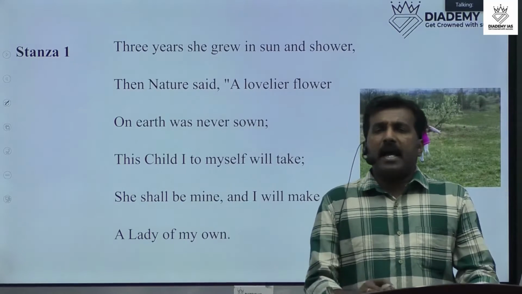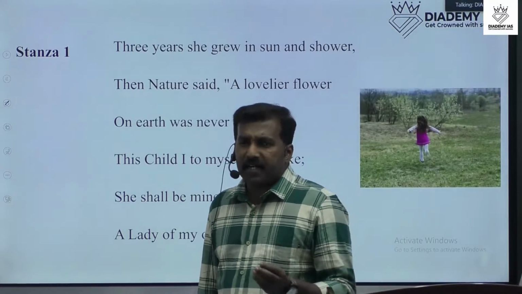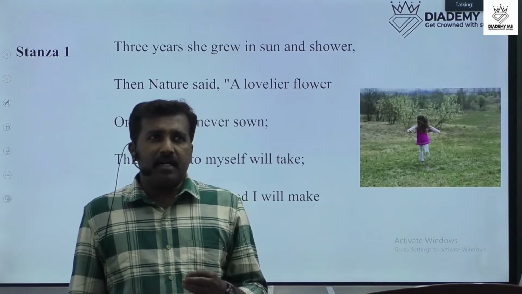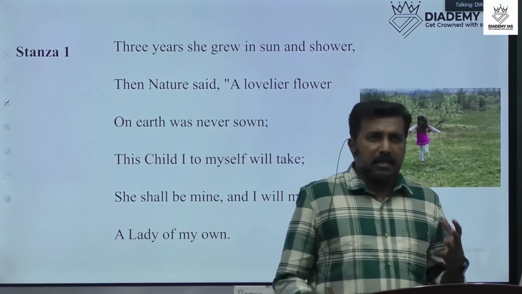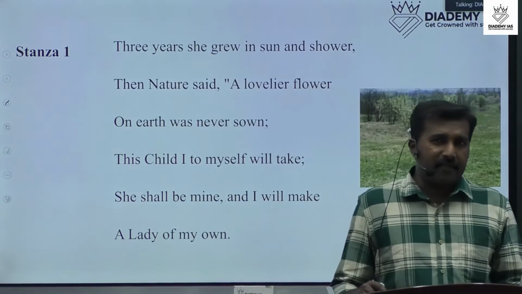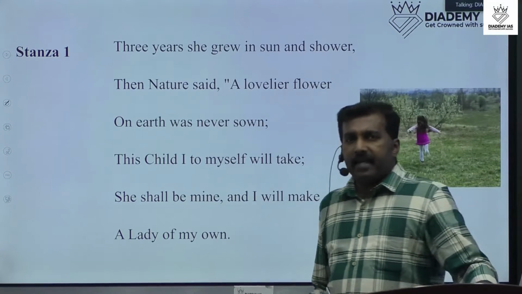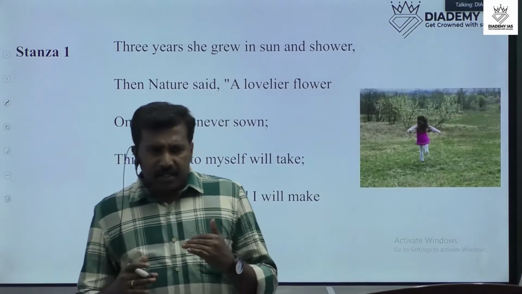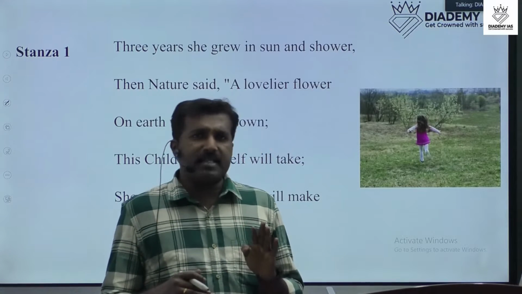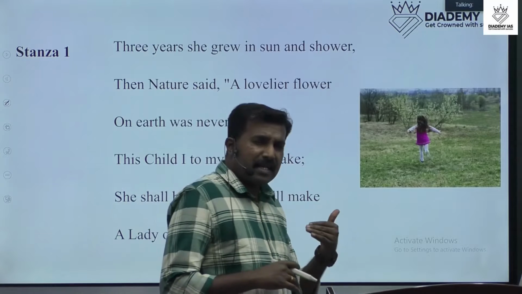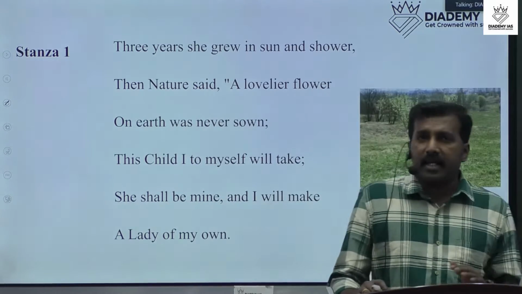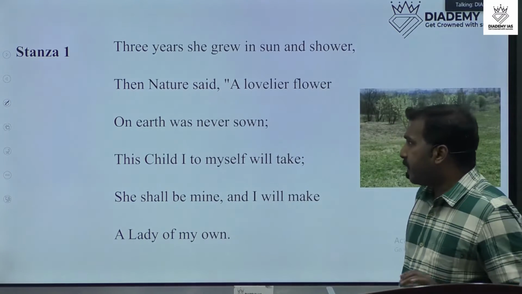He used different types of similes, metaphors, and literary devices in his poems. The concluding part of all his literary works is based on natural beauty only. So that's an important point.